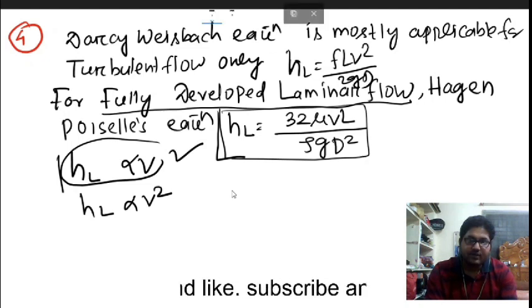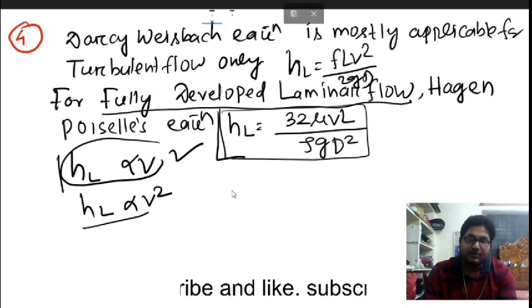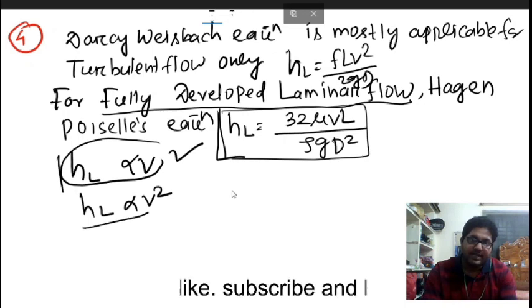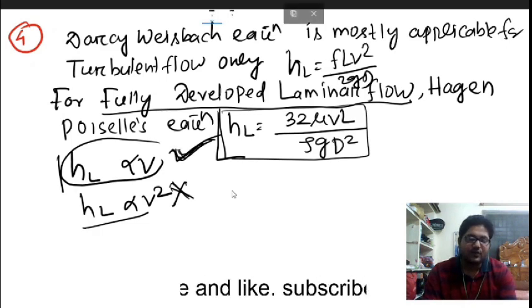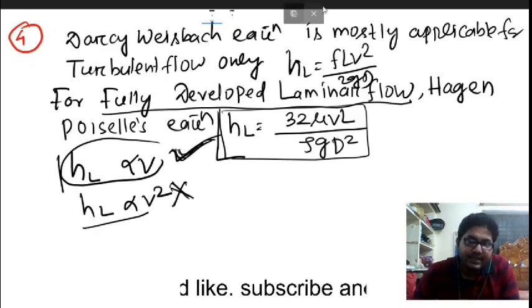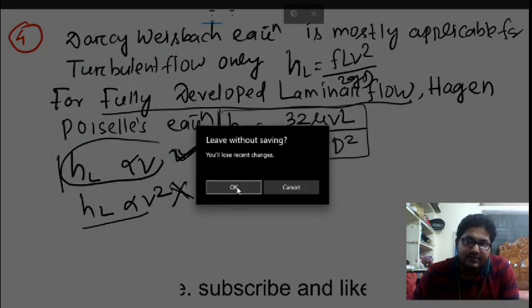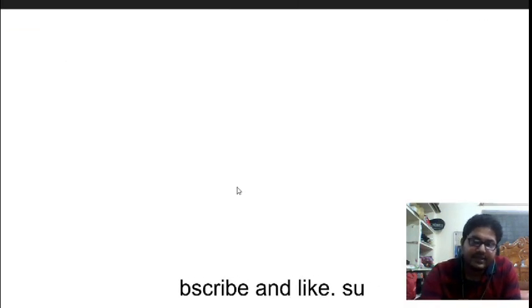If it is not mentioned as fully developed laminar flow, then this also can be possible. But as long as it is mentioned that the flow is fully developed laminar flow, if you see this option, this is the wrong option, this is incorrect. The correct one is that head loss is directly proportional to V. So today I discussed the flow through pipes.